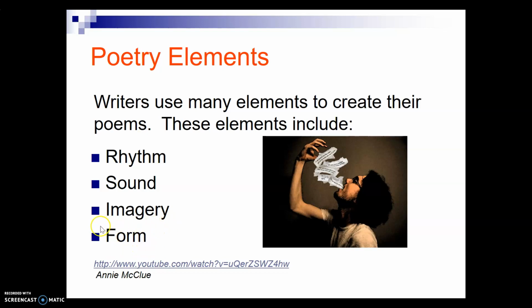And form has to do with what type of poem we are writing or reading. For example, you might have heard of acrostic poems, where the first letter of a word is the first word that starts each line, or you might have heard of haikus or cinquains, okay, which have a specific rule about how we are to write the poems or the words in the poem. So form has to do with what that poem looks like, what type of poem it is.